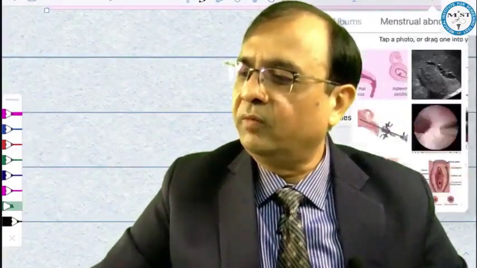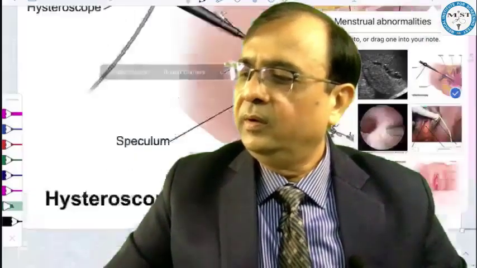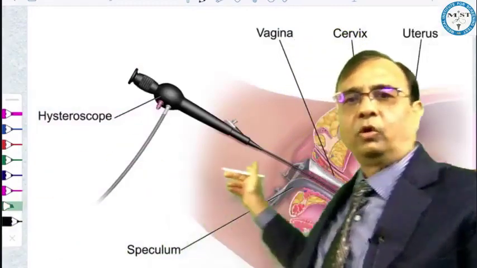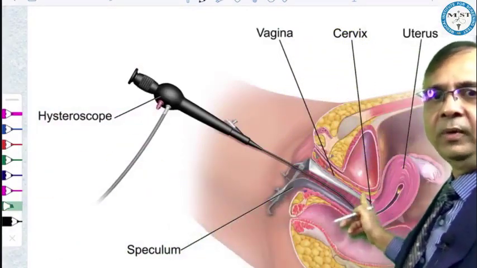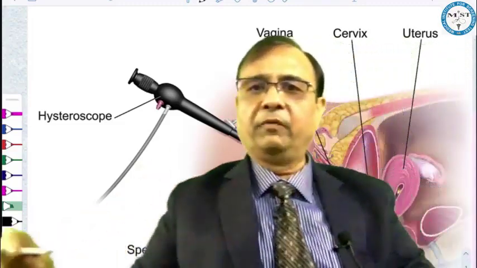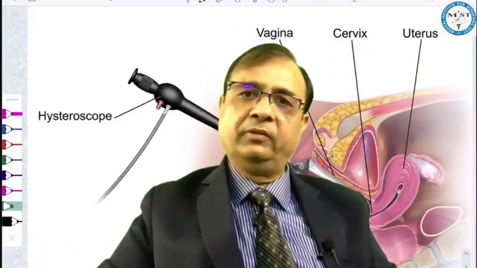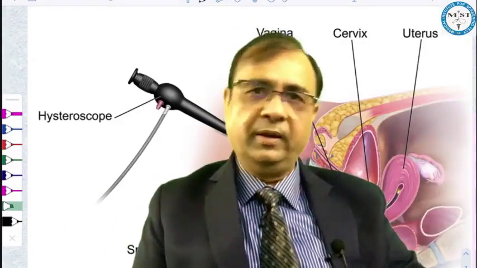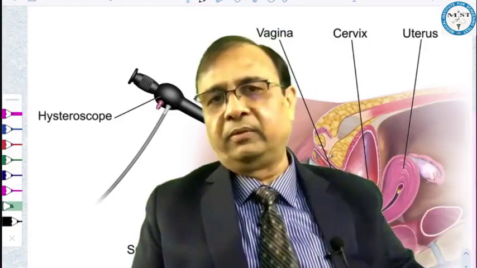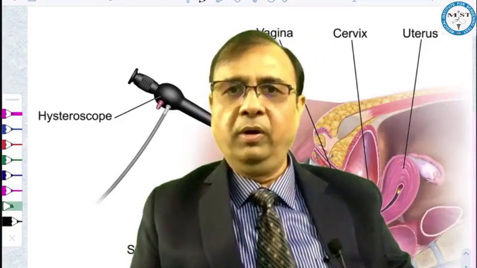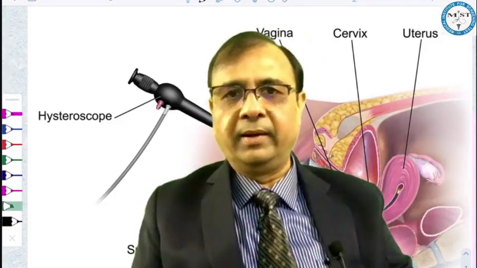How to treat Asherman syndrome? If Asherman syndrome has developed, how are you going to treat it? The treatment for Asherman syndrome is hysteroscopic adhesiolysis. We use the hysteroscope, and via this hysteroscope, we break all these adhesions in the uterine cavity. Treatment of Asherman syndrome is hysteroscopic adhesiolysis, followed by insertion of a balloon catheter or an IUCD in the uterine cavity, followed by administration of estrogen along with progesterone for proliferation of the endometrium. So the answer to this question is uterine synechia.